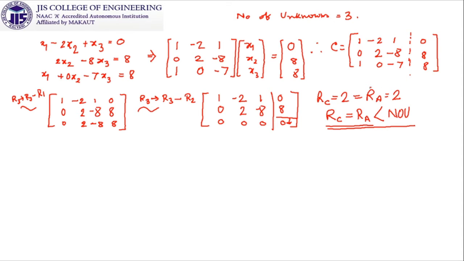So the first part of this problem is clear: the characterization of the solution of this system. Before finding the solution of the system, we are able to characterize that the system is going to have infinitely many solutions, because rank of C is equal to rank of A, which is less than the number of unknowns. In the first part we have performed, the ranks are the same but the number of unknowns is greater than that. That is why it has an infinite number of solutions. But what are the solutions?